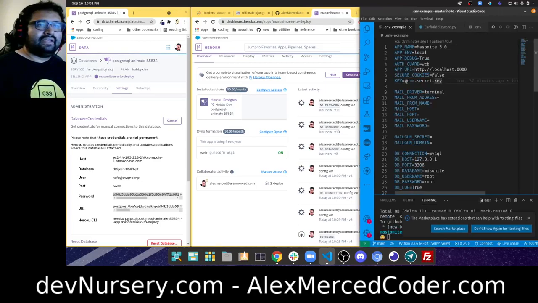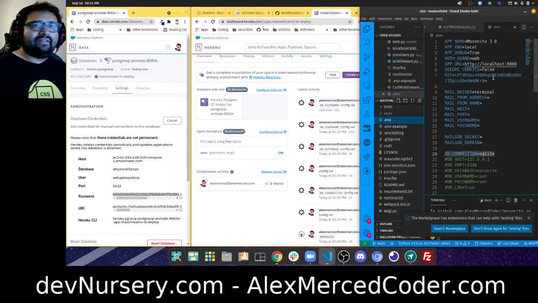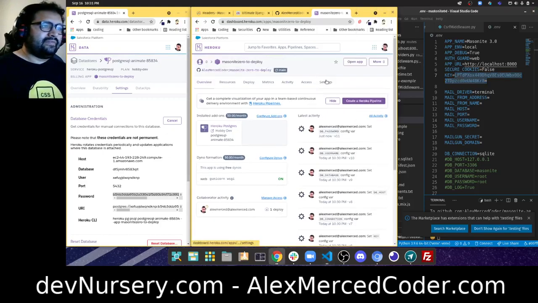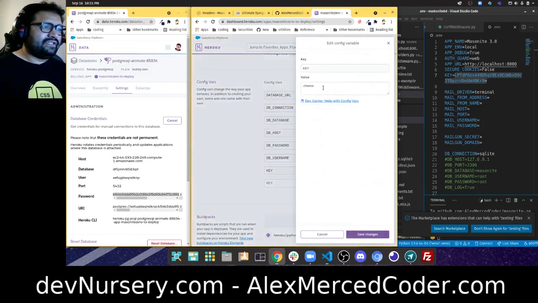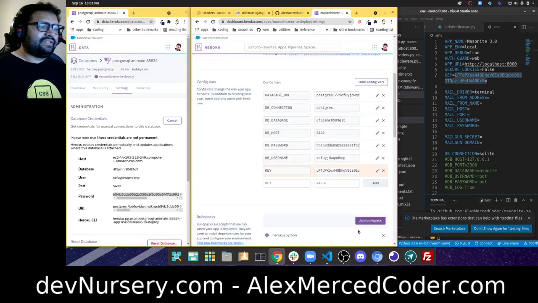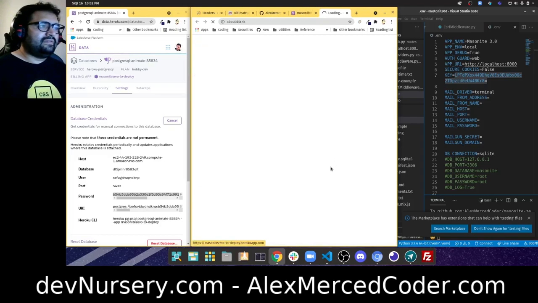Your secret key. Okay. Well, last time it gave me a custom secret key. Why didn't it give it this time? Oh, this is the .env example. Let me go over to the .env. There we go, here's a key. Let's use that. That might make a difference when it has a proper key. Oh, so this says cheese. Okay, there we go. Save changes. Does that make you happy? Yes, that made it happy. It wants a proper key.